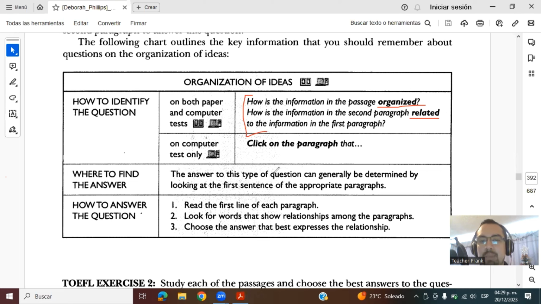The answer to this type of question can generally be determined by looking at the first sentence of the appropriate paragraph, right? The steps are how to answer the question. First, read the first line of each paragraph. Look at the words that show relationships among the paragraphs and choose the answer that best expresses the relationship, right? Okay, so are you ready for the exercise?